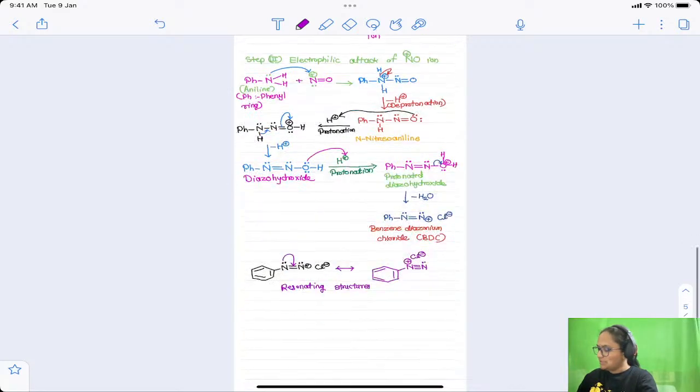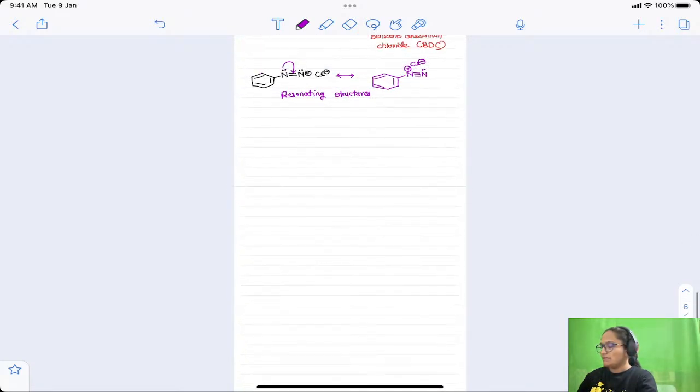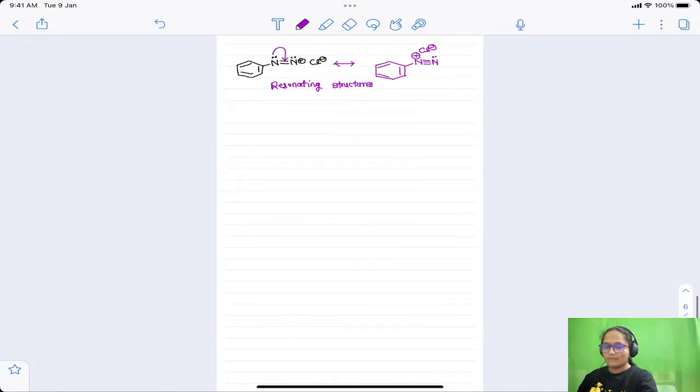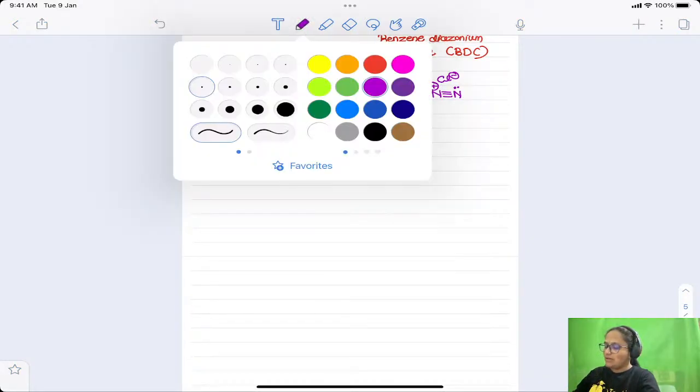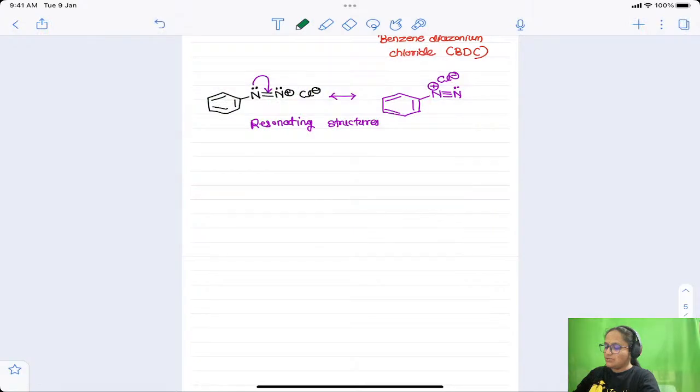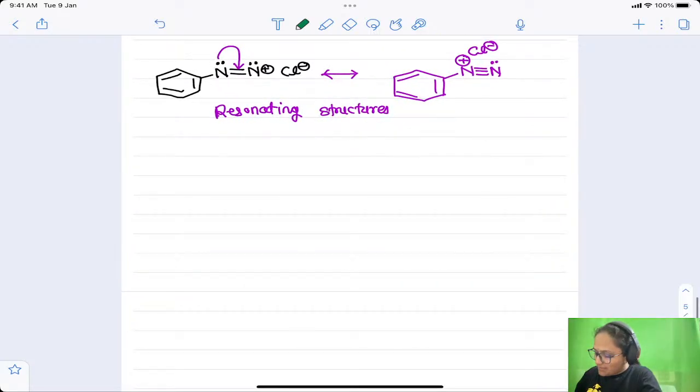Okay, now take the screenshot of this resonating structure as well. Now you can see there is a resonance not only with the nitrogen atoms, but resonance with the ring as well. That is, this benzene ring is in conjugation with the diazo group.